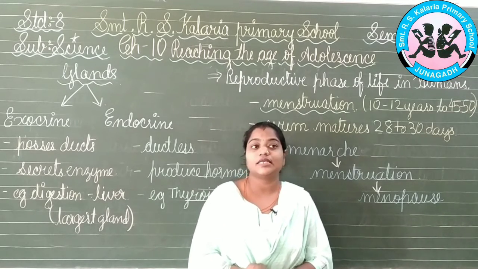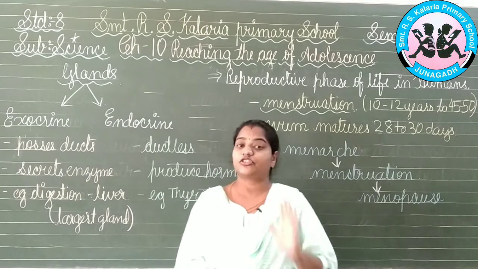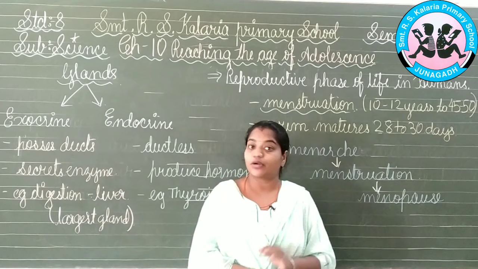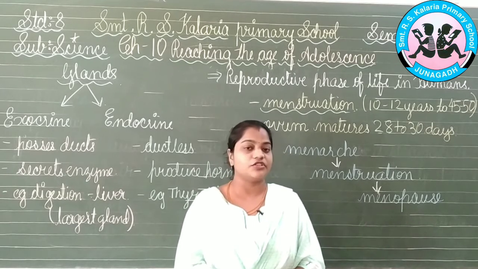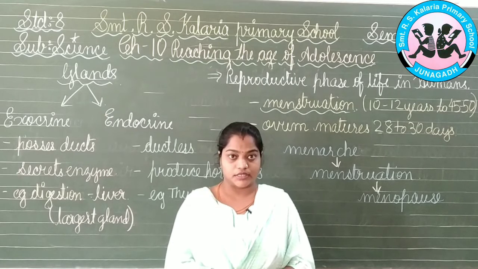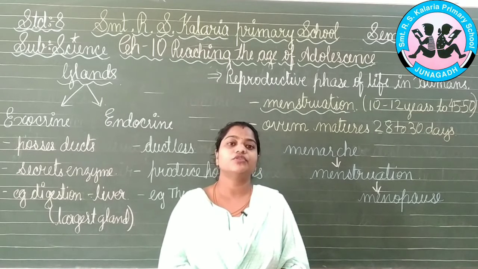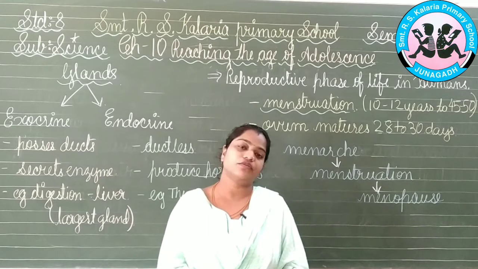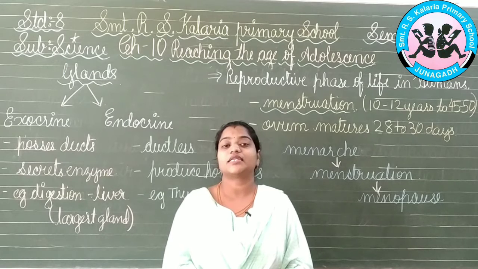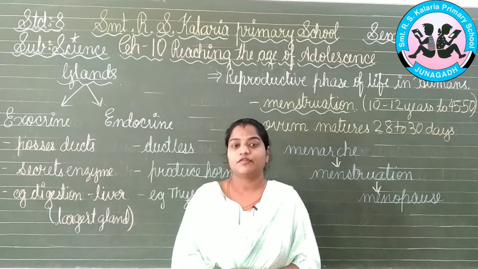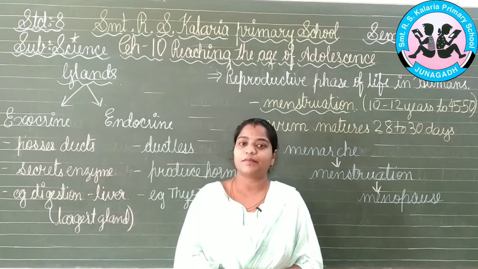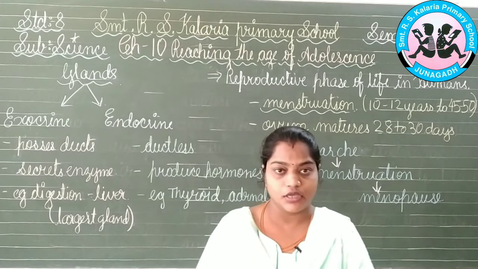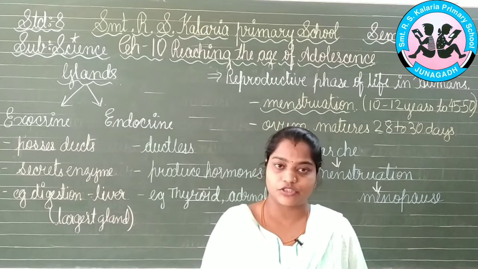Now as we know, all these things result from the production of hormones in our body. So at the end also, when the menopause is there, there will definitely be some change in the hormones in the structure of the girls. At this age also we need to take care of the mother or the elder sister or whatever persons are present in the homes, because at that time there are so many hormonal changes in their body which we cannot feel, but we need to help them overcome this cycle. So this is what we have for menopause, menarche and the menstruation cycle.